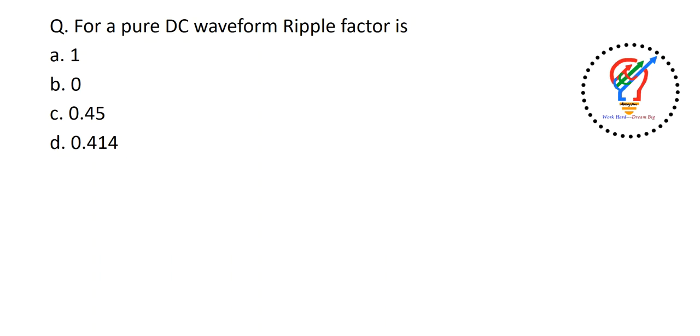Next one. And the last question, the 60th question of this video. For a pure DC waveform, ripple factor is. So for a pure DC waveform, the ripple factor should be equal to 0 here.